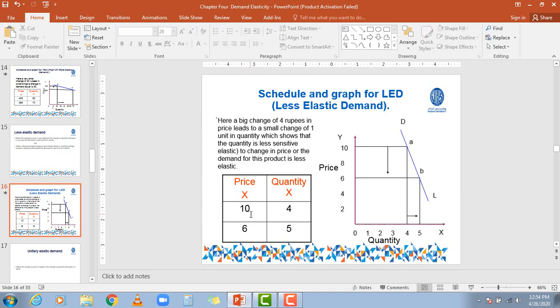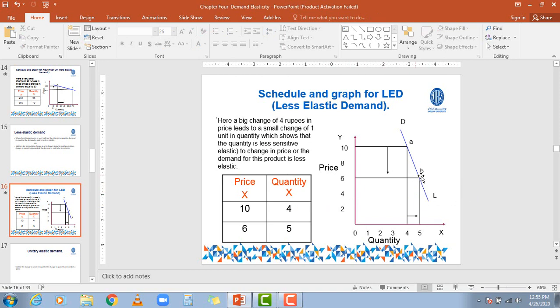Now, if we take out the percentage, a high percentage change is there in the price level, but a very low percentage change is there in the quantity demanded, right? When a high percentage change in the price brings a small percentage change in the quantity demanded, that type of elasticity is called less elastic demand.